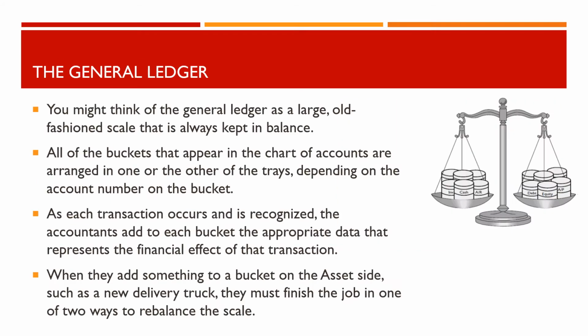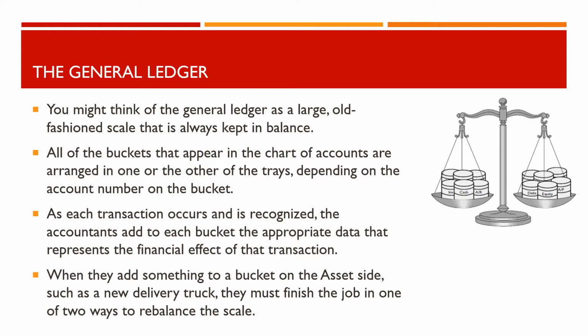The general ledger is the one most managers will need to understand. You might think of the general ledger as a large, old-fashioned scale that is always kept in balance, because its keepers always add or subtract an equal and offsetting amount of weight to each side whenever they record something. All of the buckets that appear in the chart of accounts are arranged in one or the other of the trays, depending on the account number on the bucket.